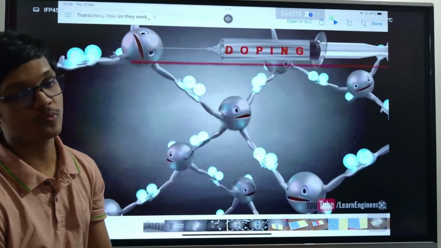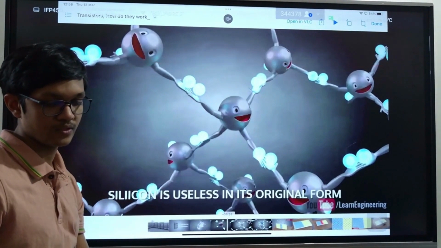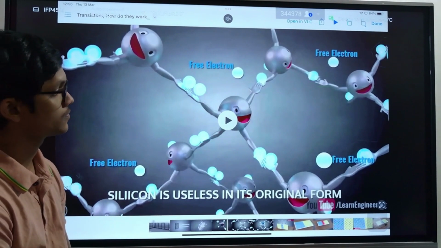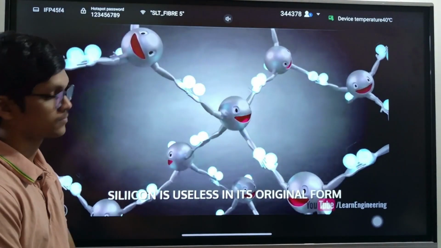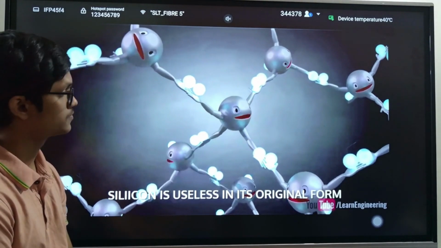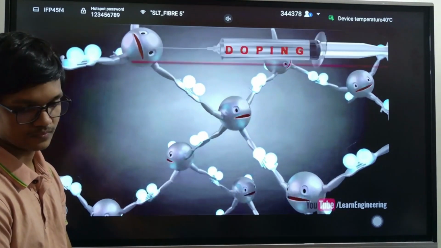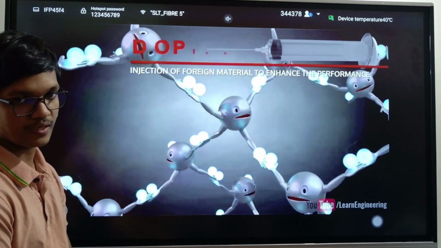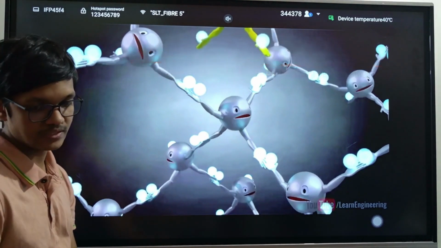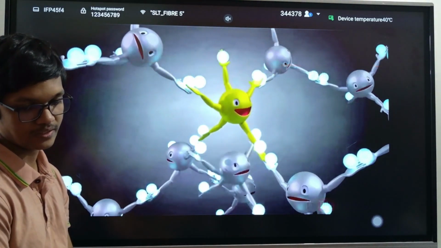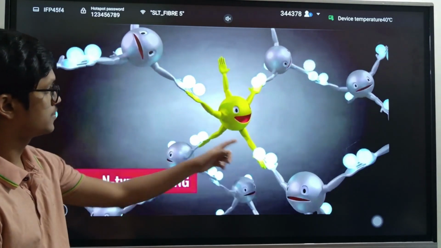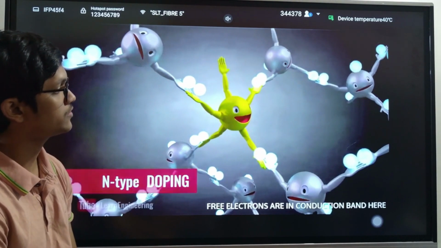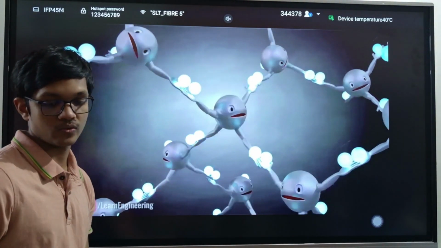Adding phosphorus or boron into the system, we call it doping. So when we dope a system, what happens is we add some phosphorus. It brings 4 electrons, but there's an additional electron that can freely move, which can't create bonds. So that is the story.